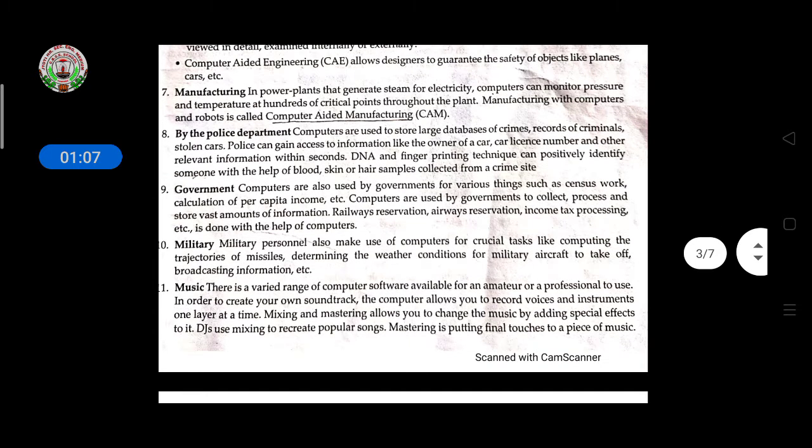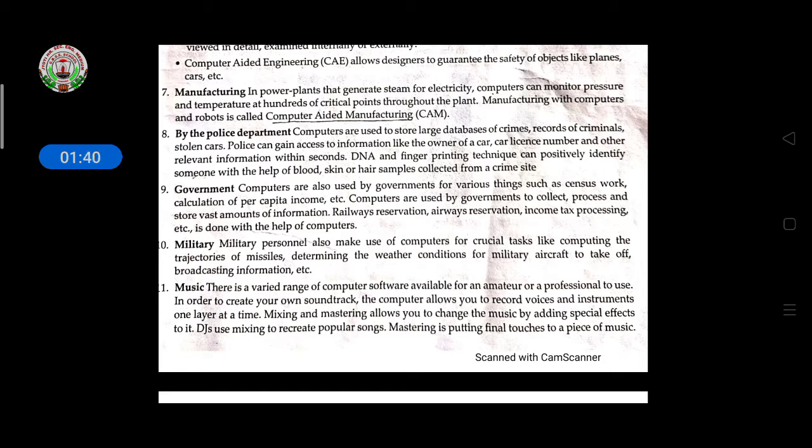Then the police department also uses computers to store large databases of crime records and criminals. Police can gain access to information on the owner of a car from the car license number. These are the various uses the police department makes with the help of computers. And then DNA and fingerprint techniques also help to find out from blood samples, skin or hair samples for DNA purposes.